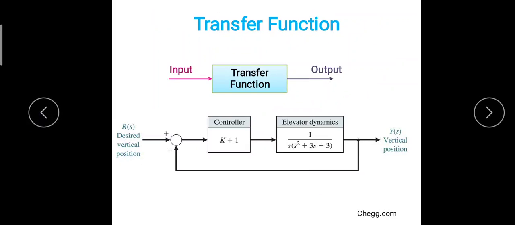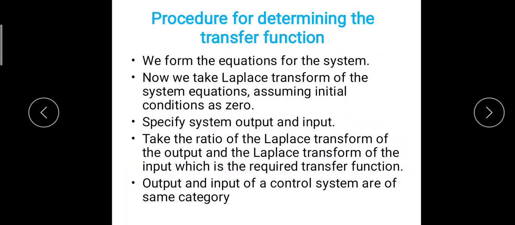Suppose this is the system equation, we transform it into the Laplace transformation. Then specify system input and output. So system input and output will be specified and their Laplace transformations will be specified properly.